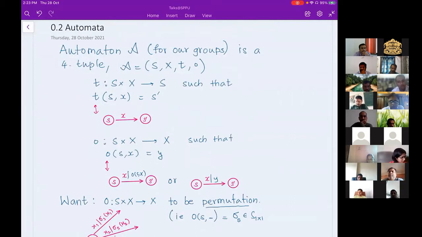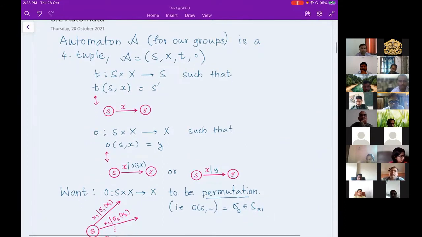Instead, I want an output map, which I'm denoting by O. The transition map, or input map, is the way it was defined in the DFA, and as for the output map, you can see the codomain of the function, or the range set, is X, it is not the state set S. So T and O are different. They have the same domain, but the codomains are different. One map gives you a state, and the other map gives you a label.